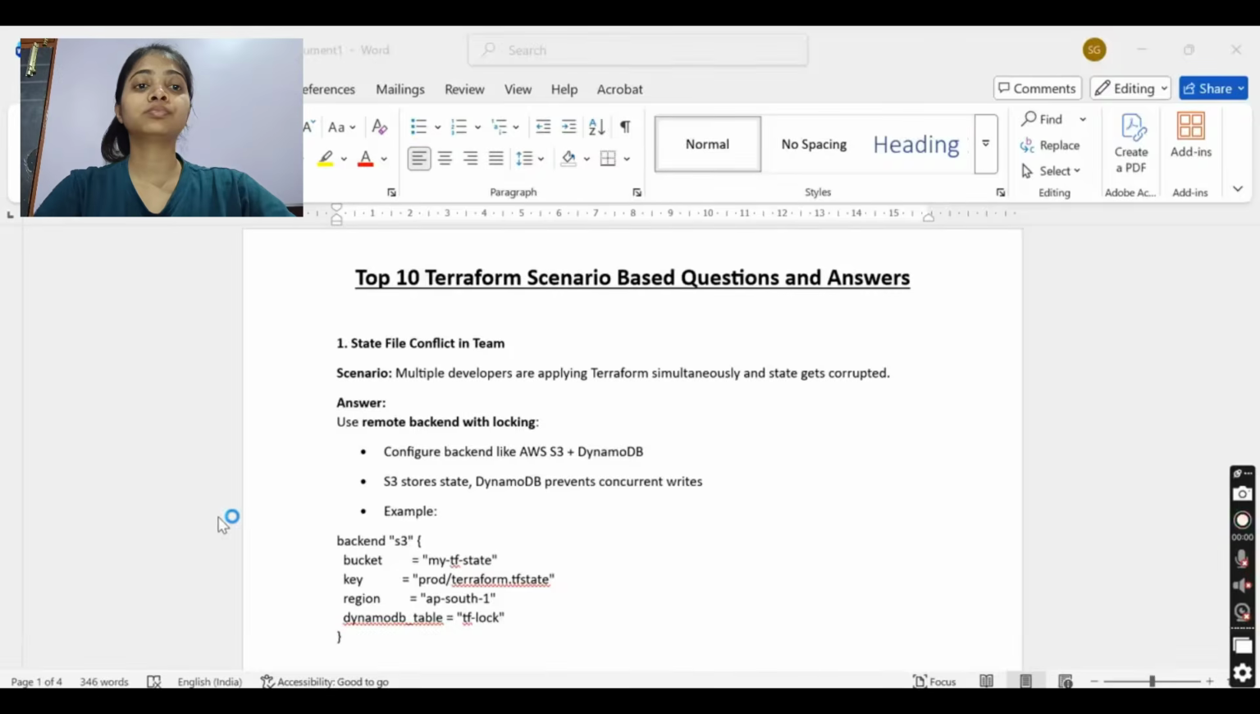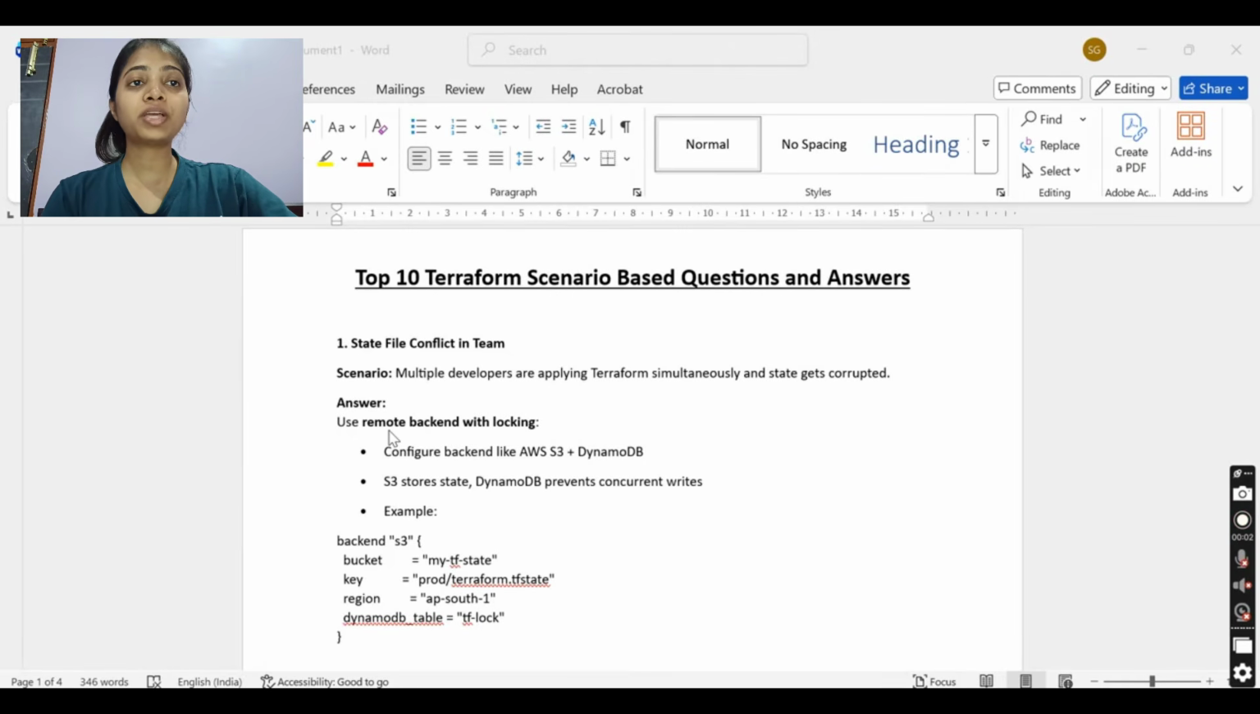So I got this comment from Sovik asking, can you please give the top 10 scenario-based questions on Terraform and Kubernetes. This is a nice suggestion, and I thought of picking up Terraform first and then we'll go ahead with Kubernetes. So without further ado, let's start.